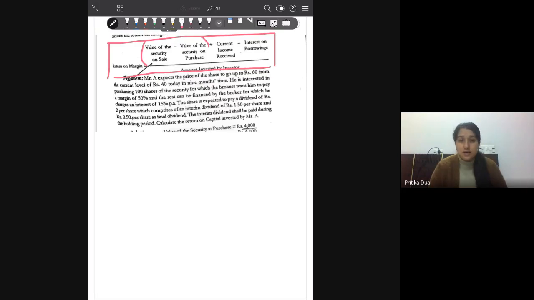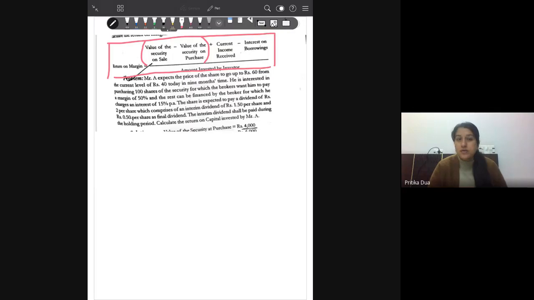So let us understand the concept using a practical example. Mr. A expects the price of a share to go up to 60 rupees from the current level of 40 today in 9 months time.